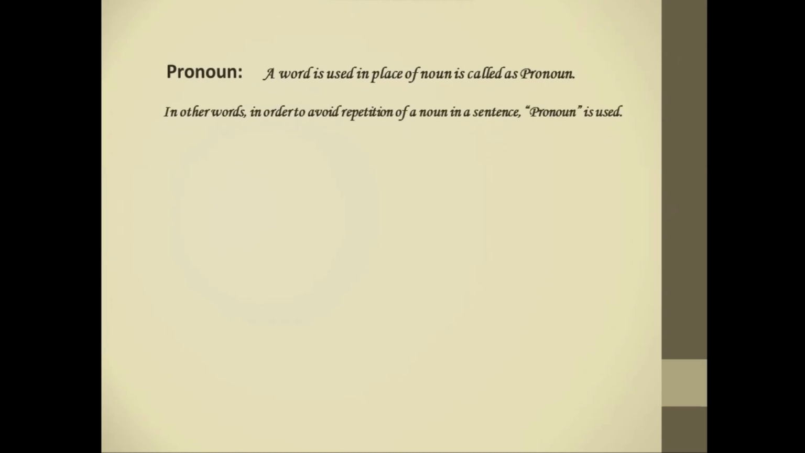Pronoun and its types. So pronoun. A word used in place of a noun is called a pronoun. In other words, in order to avoid repetition of a noun in a sentence, we use pronoun. For example, Mrs. Shukla being a good teacher, she is liked by all the students. Here, Mrs. Shukla is a noun and she is the pronoun for this noun.